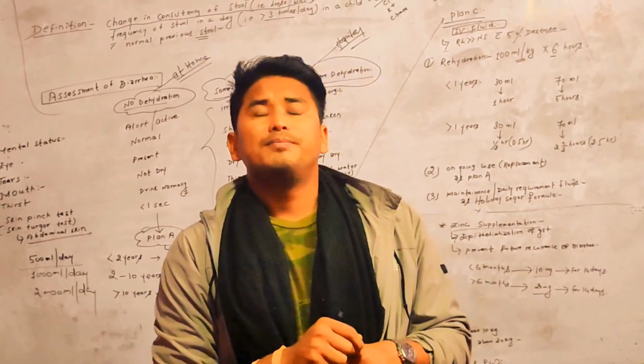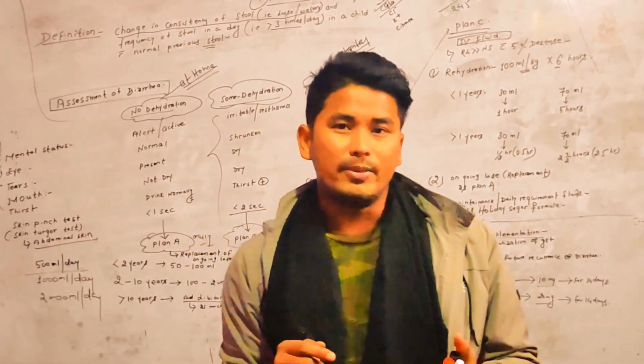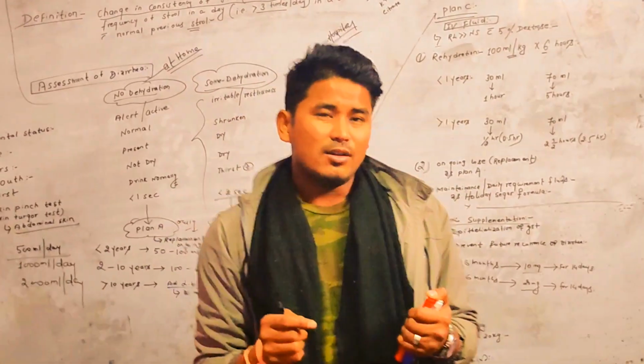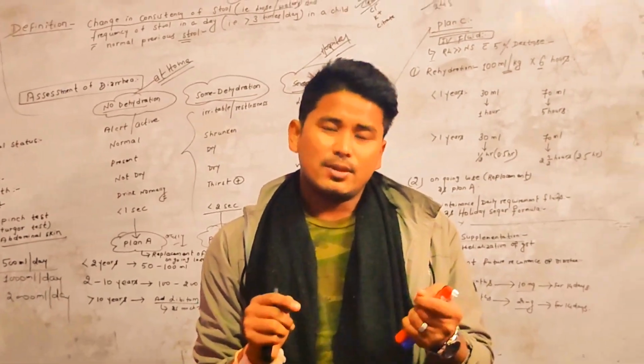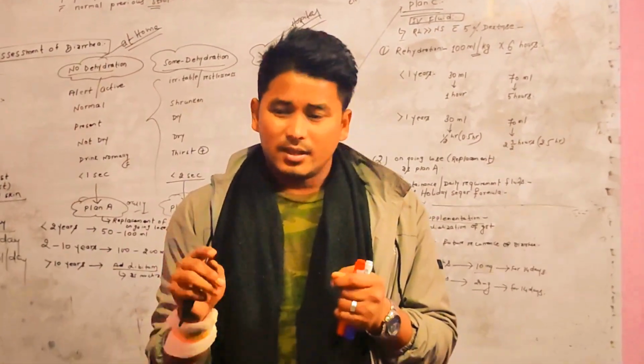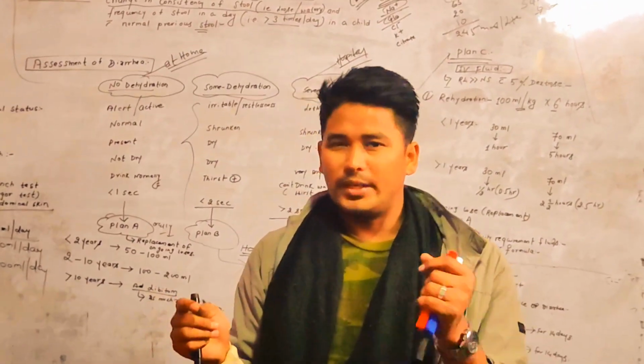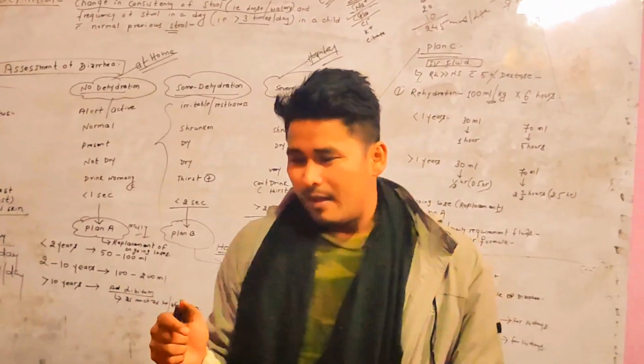If the baby starts vomiting, we wait for 10 minutes and then provide it with a teaspoon in a very slow manner, every 2 to 3 minutes.